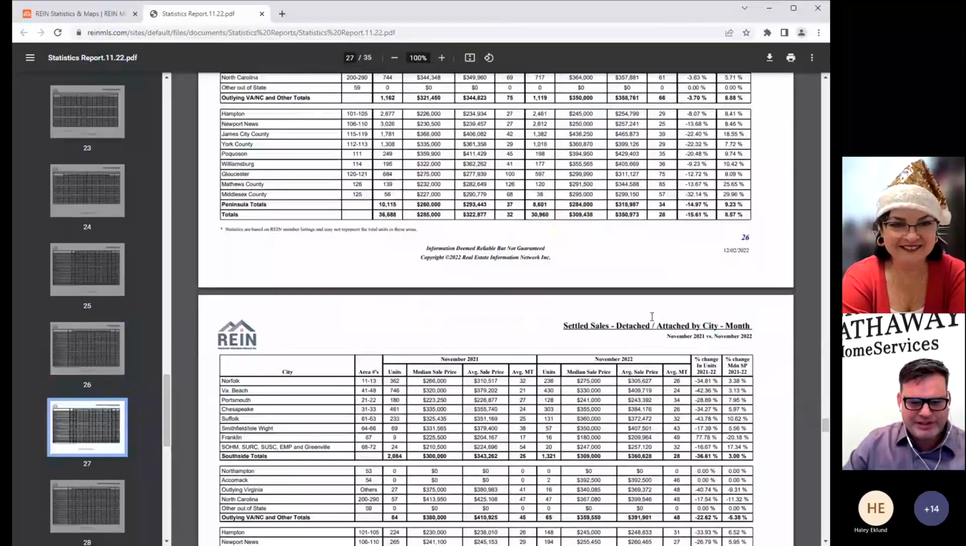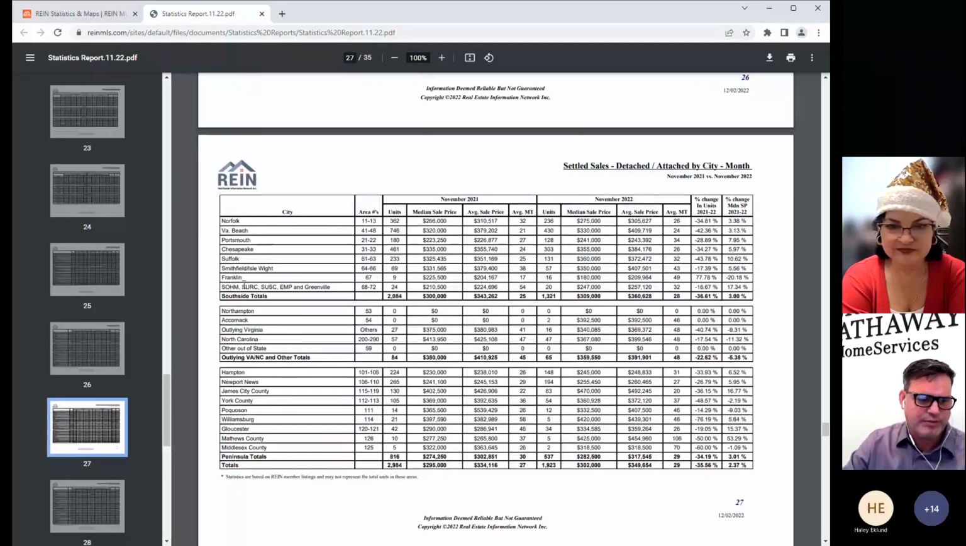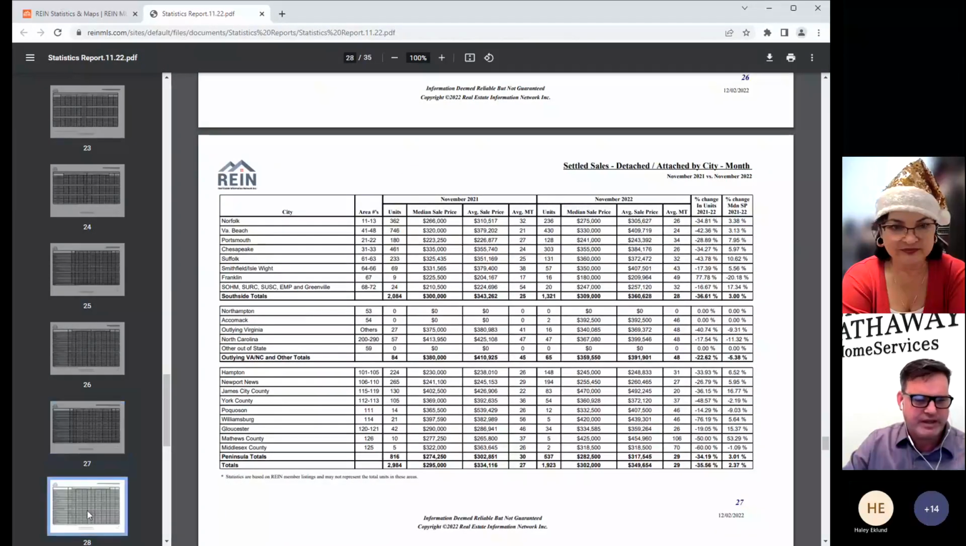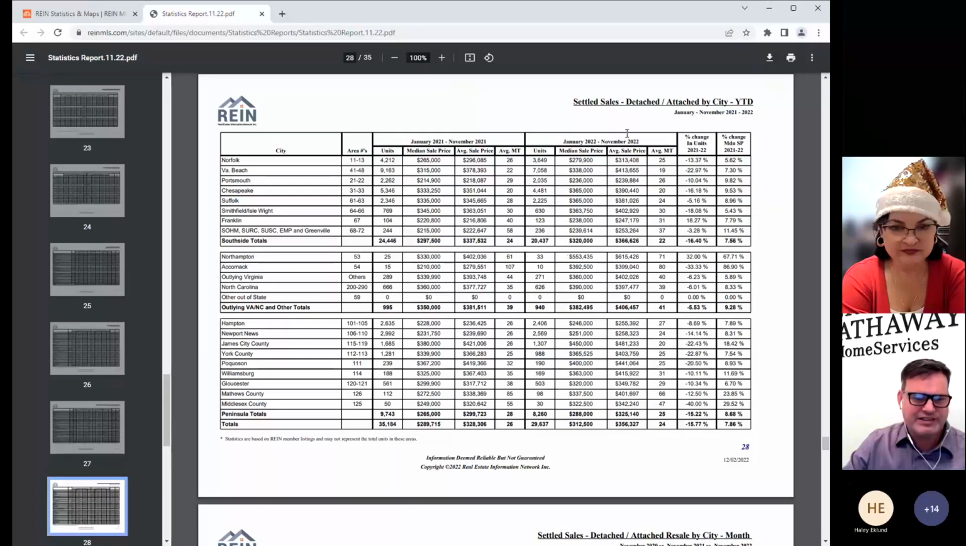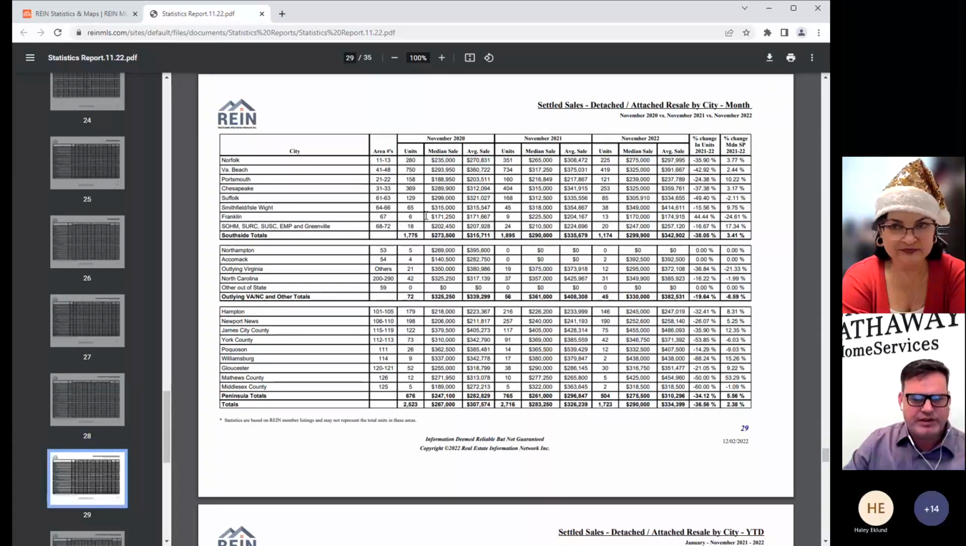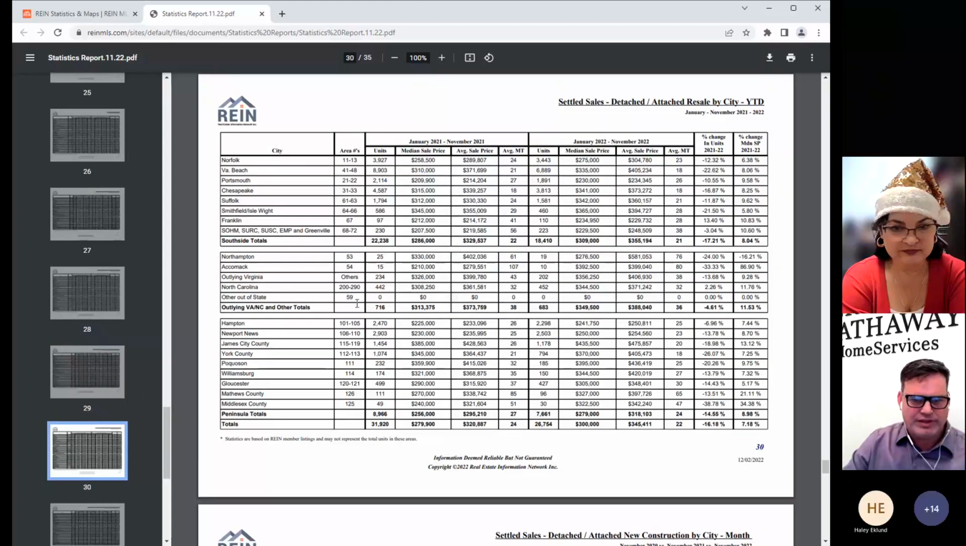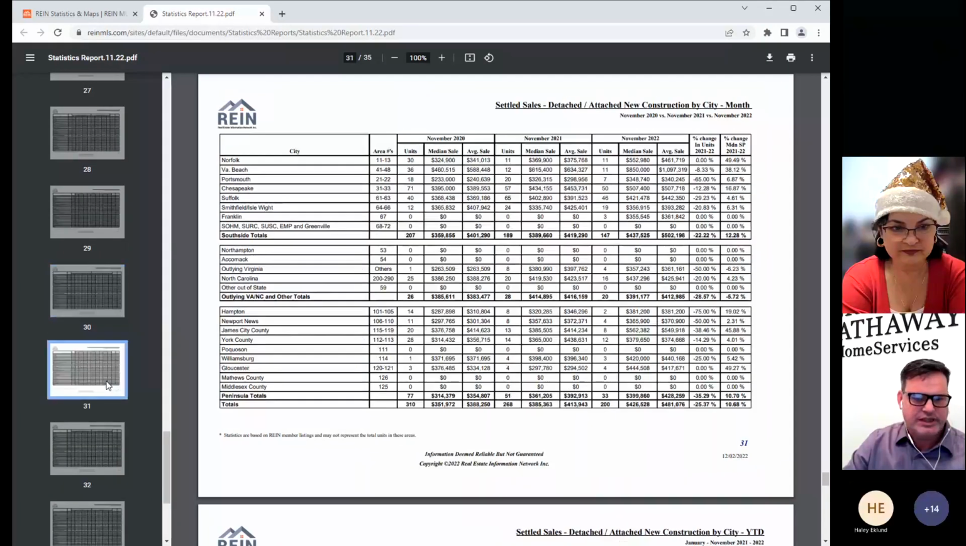All right, this right here, you can see broken down your detached, attached, November 2021 to November 2022. So it's just separating those out by the cities. Again, settled, detached by, attached by city year to date. So giving you these year to date numbers. Coming down here, again, you're going to get more month numbers. And then we get some more year to date numbers. And again, new construction at this point has this new construction numbers in here.